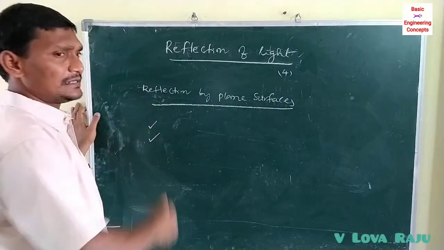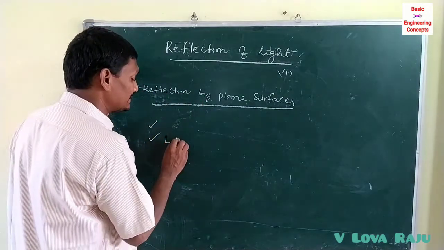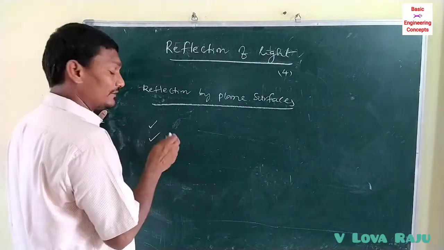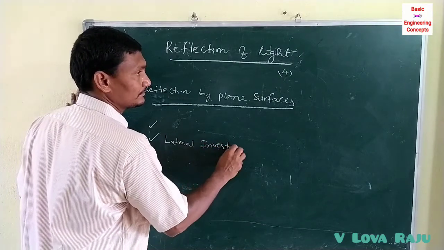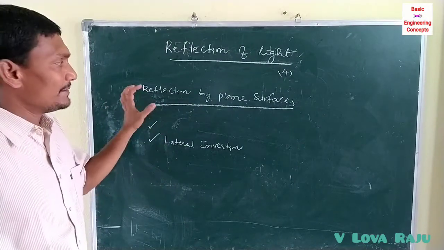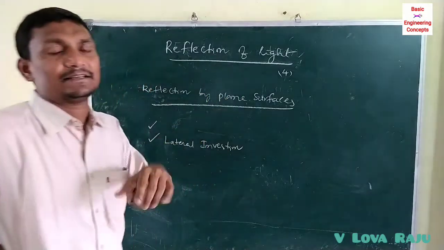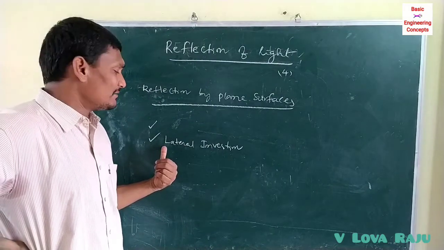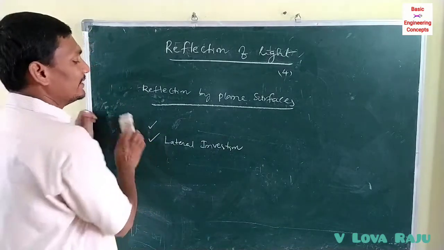Second one, reflection by a plane surface possesses lateral inversion. That means left is converted to right and right is converted to left. It is called lateral inversion. To recap the image properties in reflection by a plane surface: whenever the object moves away from the reflecting surface, the size of the image decreases. Second, the image always possesses lateral inversion.